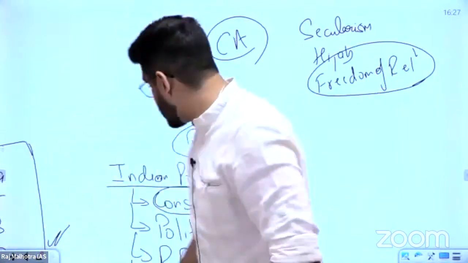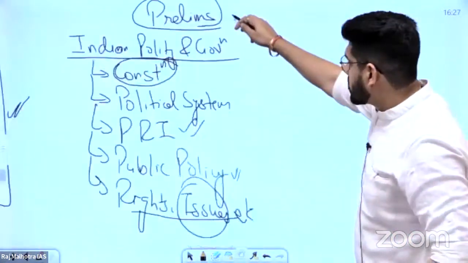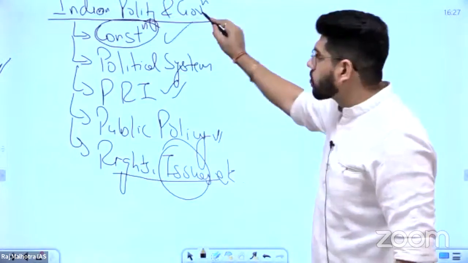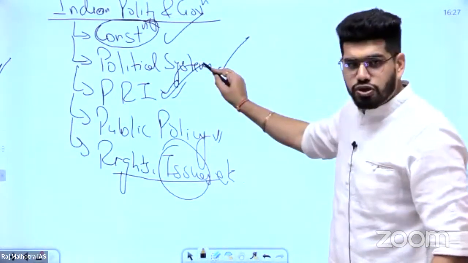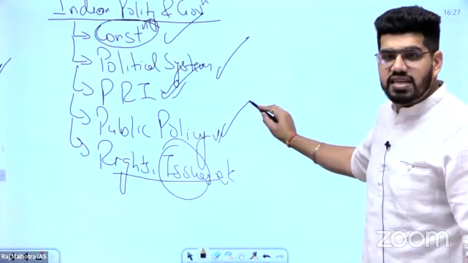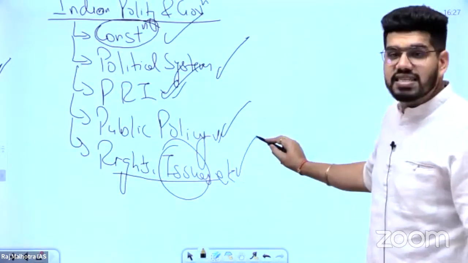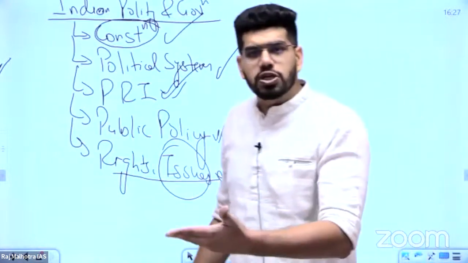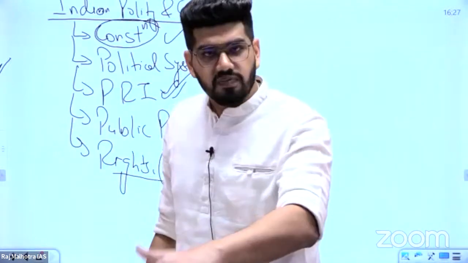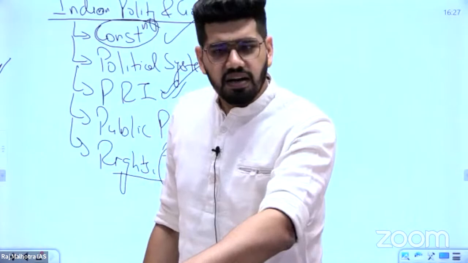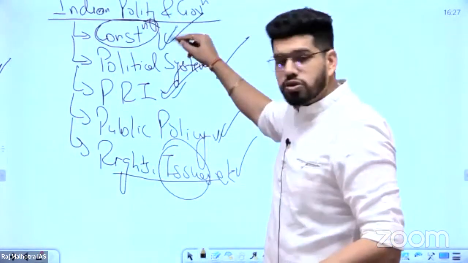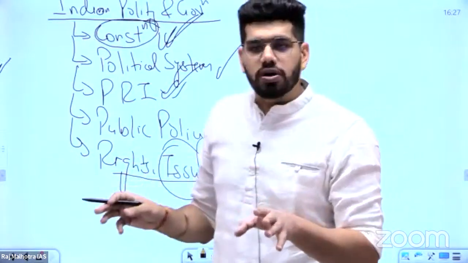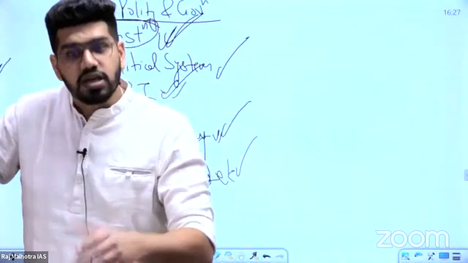We need to understand the syllabus. In the syllabus there is a demand for constitution, political system, panchayati raj institutions, and public policy, that is the government schemes. Then there is a demand for rights and issues. These include rights of the people, rights of the government, duties of the people, duties of the government. Everything is included in the constitution itself. So if any news of such sort is there, then you can read it.